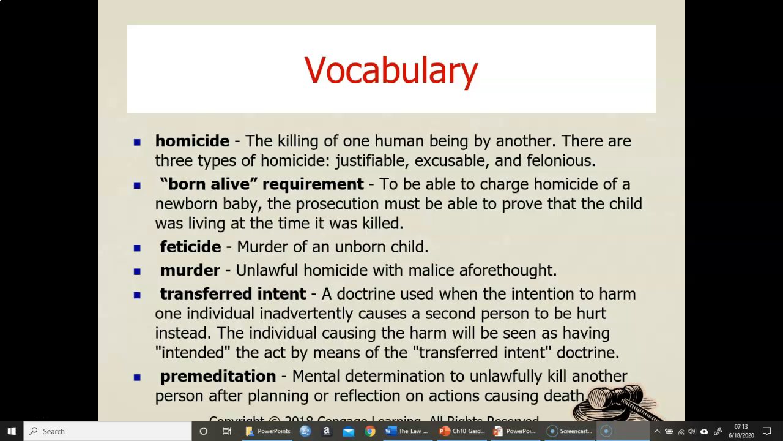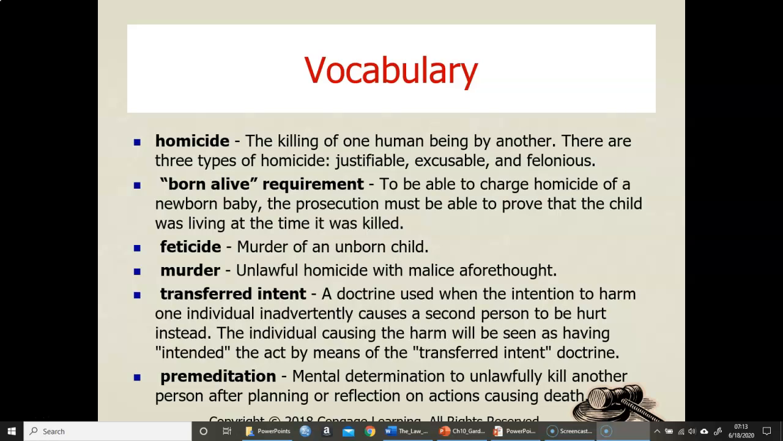Just to be specific, homicide is the killing of one human by another. We'll cover it as far as justifiable, excusable, and felonious as we get through the lecture. Our born alive requirement: to be able to charge homicide, a baby must be born alive. Feticide is the murder of an unborn child. Murder is unlawful homicide with malice aforethought. Not all homicides are going to be unlawful. Transferred intent is a doctrine used when the intention to harm one individual inadvertently causes a second person to be hurt.